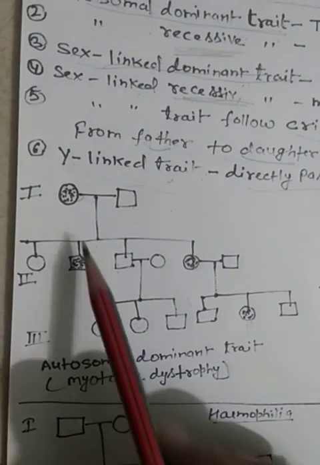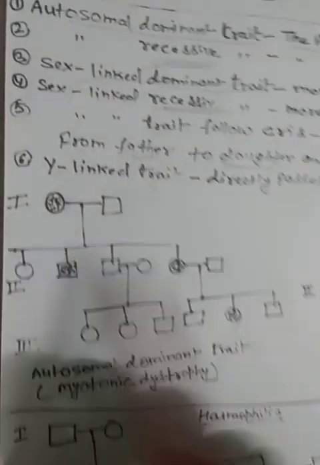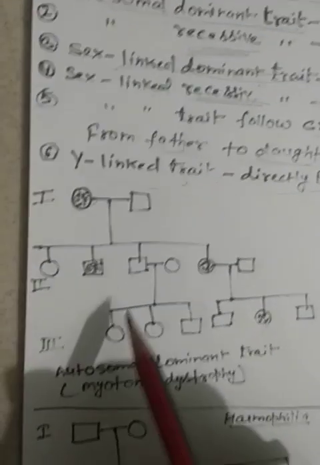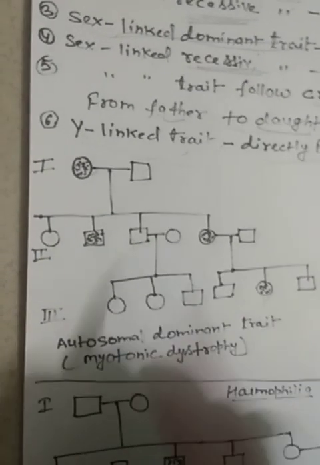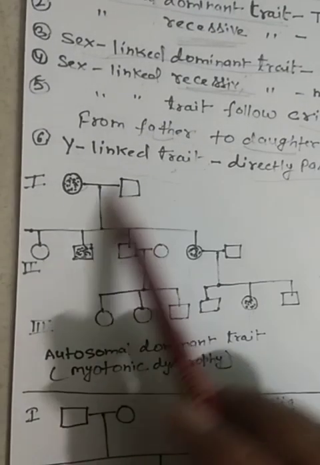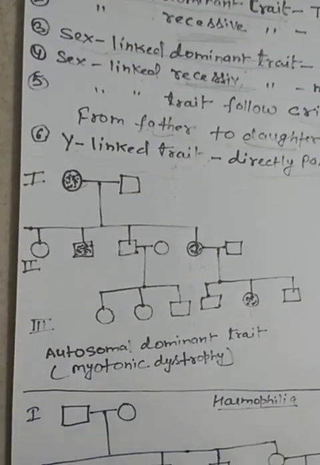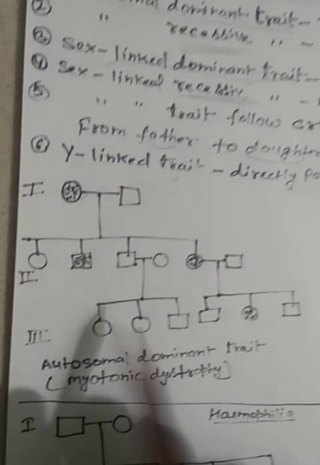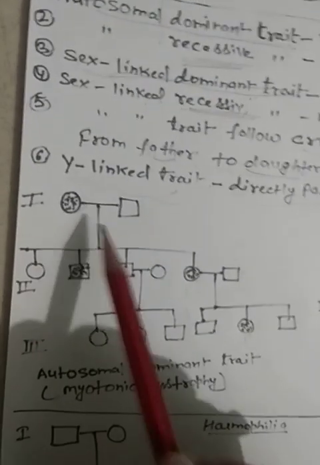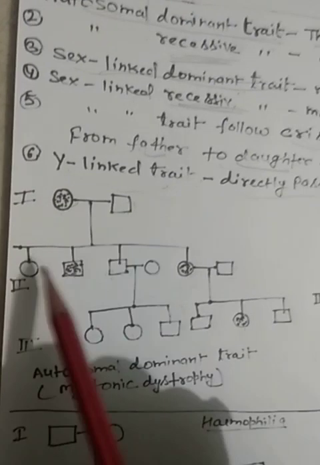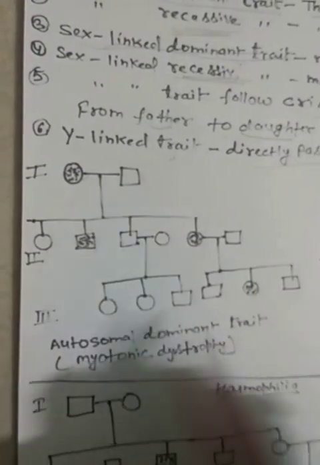But here the trait is present in both male and female, so it may be an autosomal trait, meaning the gene for this disease is present on the autosomes.